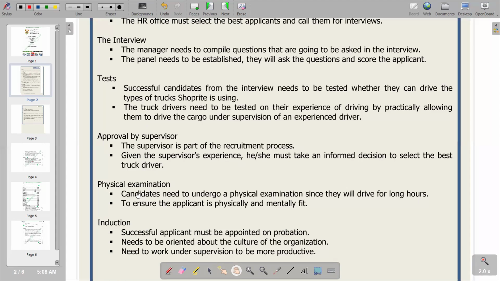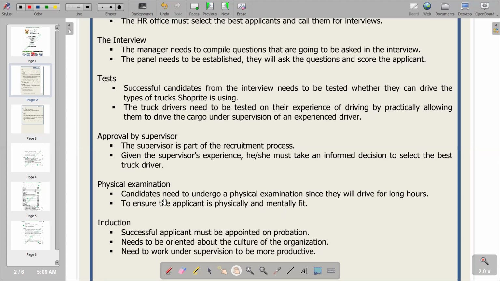Then after that, we've got physical examination. At this point we are trying to see if the selected candidates are really fit to do the job. Remember, this is driving, so obviously you need someone who is fit, as someone is going to drive long distances. The candidates need to undergo a physical examination since they will drive for long hours, to ensure the applicant is physically and mentally fit.